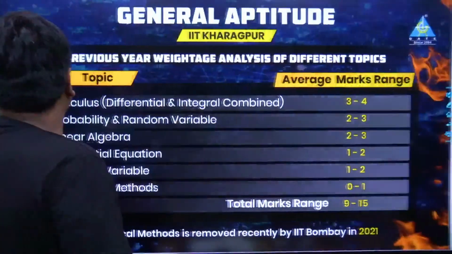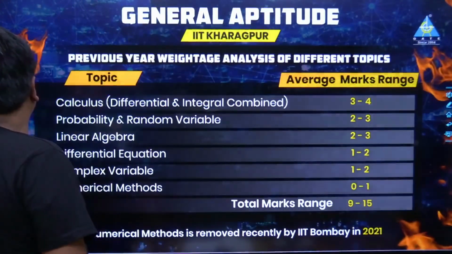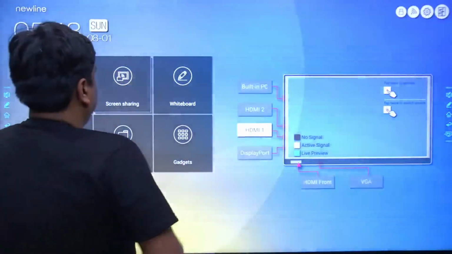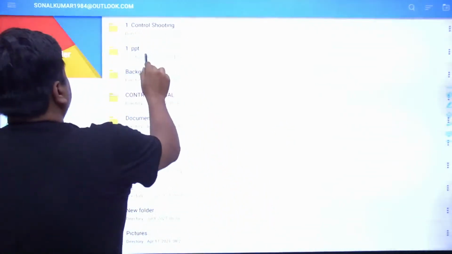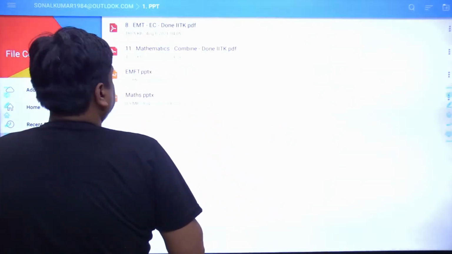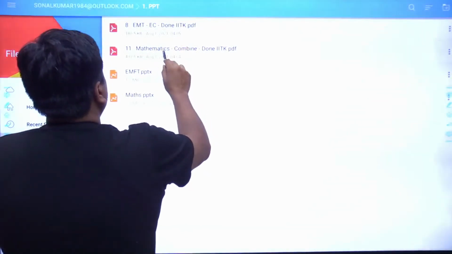Okay, so let me do one thing. Let me go back and see the different kinds of questions framed by IIT KGP. So here goes the PPT. Here goes the mathematics.